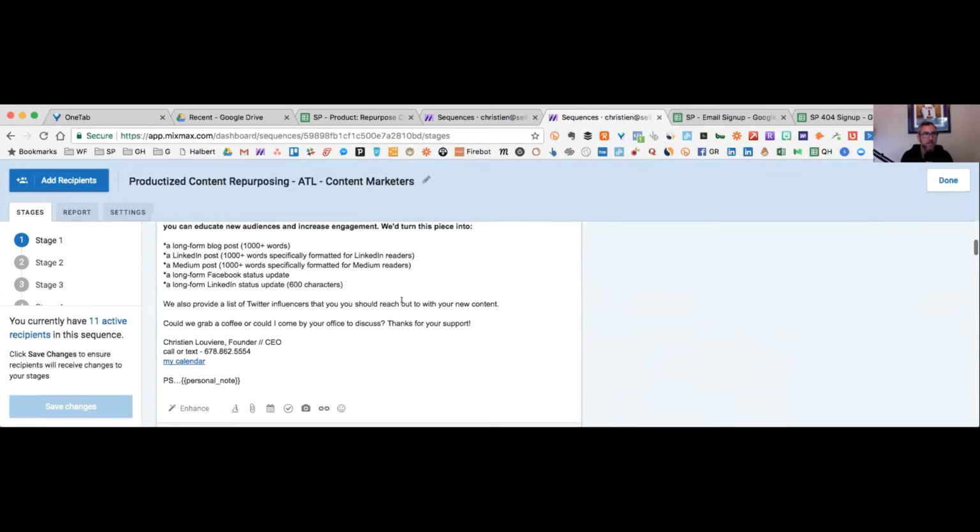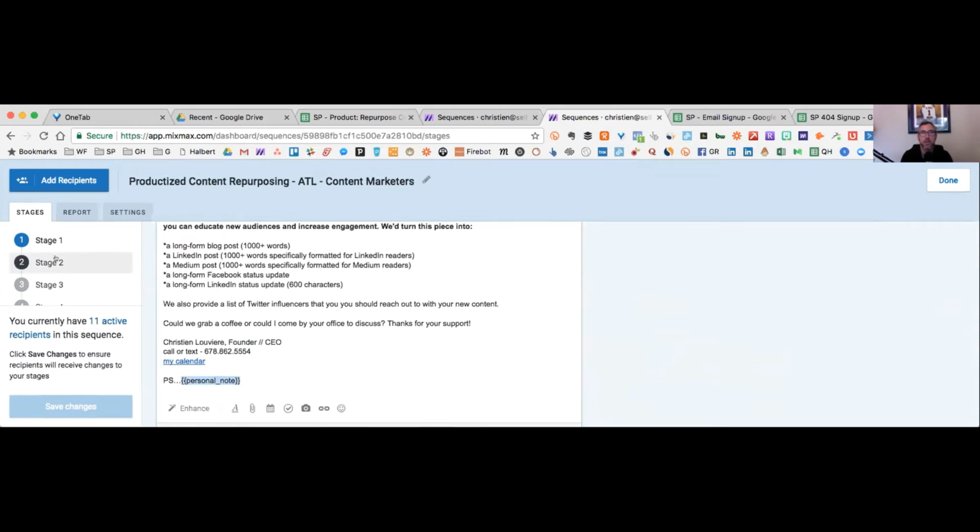And then the last piece of this that's key, the PS. Something I've always done, but now I can do it at scale with Mixmax, the personal note. So at the very bottom of this email, they're seeing, oh my God, this whole thing might be templated, how did he put a PS in here on however many emails that went out, right? So that's the first part, personalizing each stage of this process.